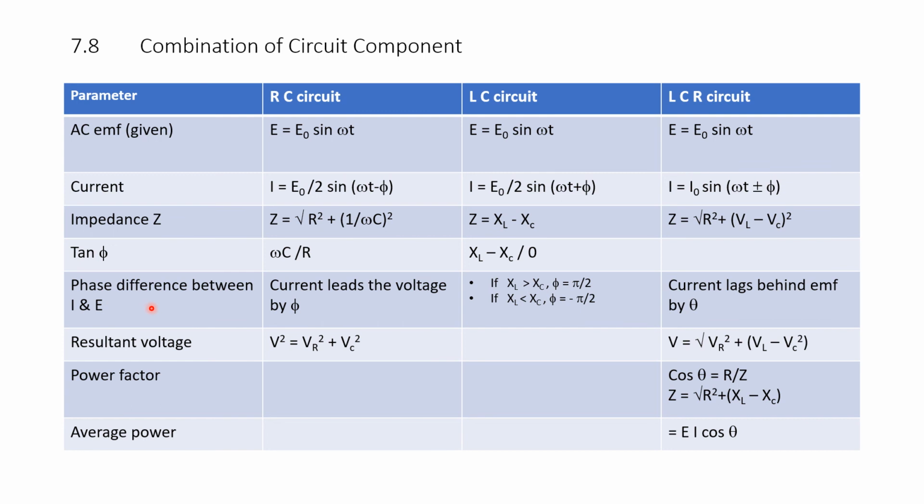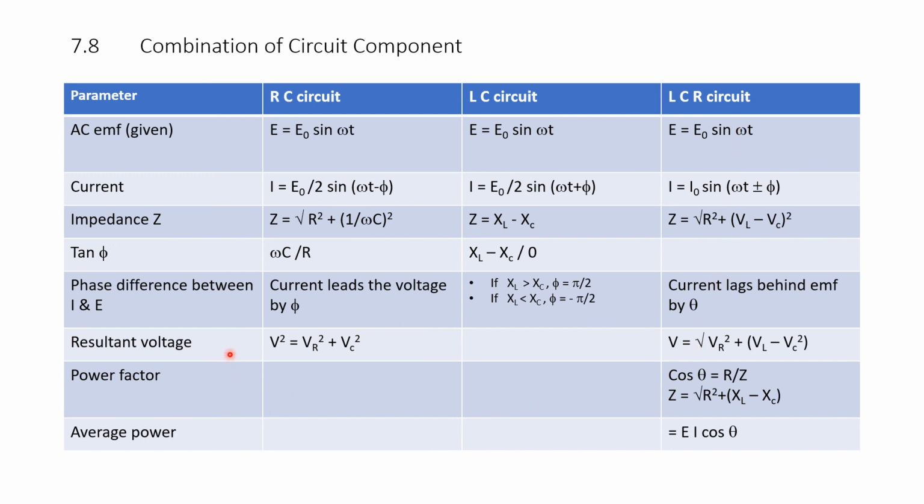Phase difference between current and voltage. Current leads the voltage by phi. This is the current leads the voltage by phi. Please remember this is an RC circuit, not an R circuit. Similarly, if XL is more than XC, phi is equal to pi by 2. If XL is less than XC, that means the capacitive reactance is more than the inductive reactance, phi is minus pi by 2. Current lags behind the EMF by theta.